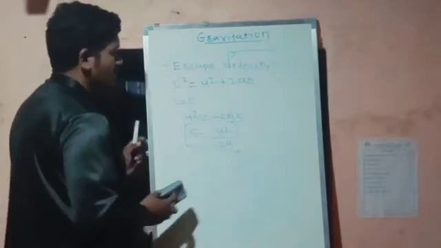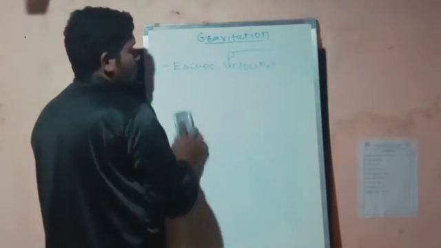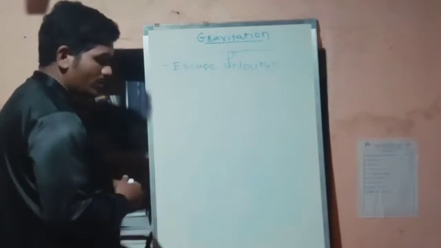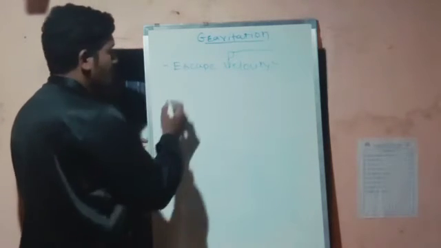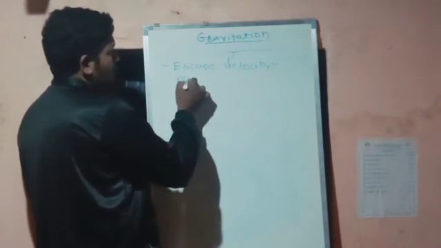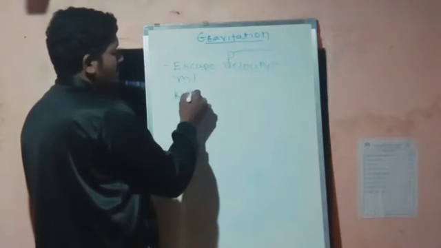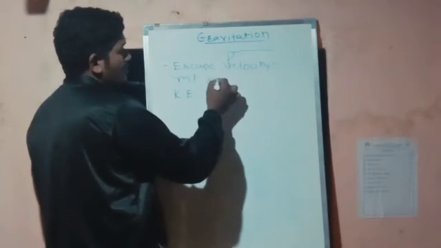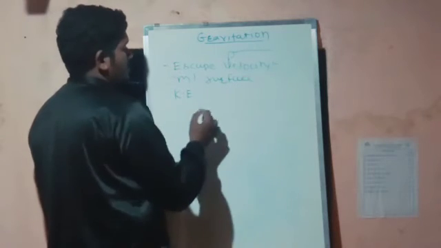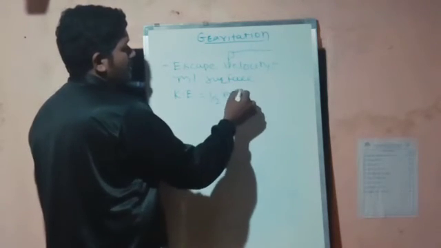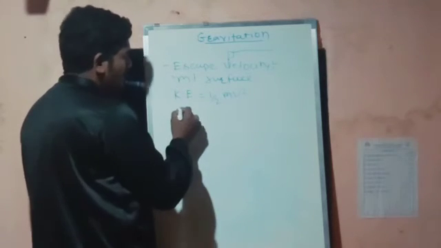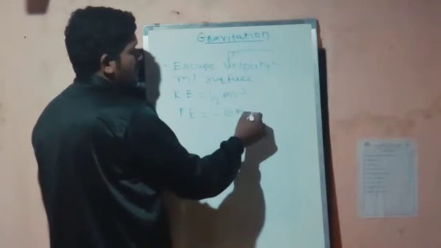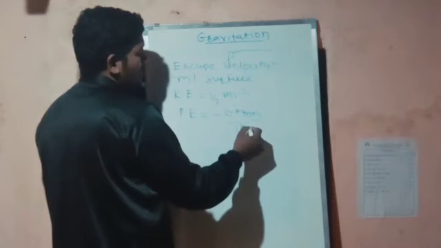Now we will understand this with one more example. For an object of mass m at the surface of the Earth, the kinetic energy K will be half mv square, and the potential energy P will be minus GMm upon r plus h.